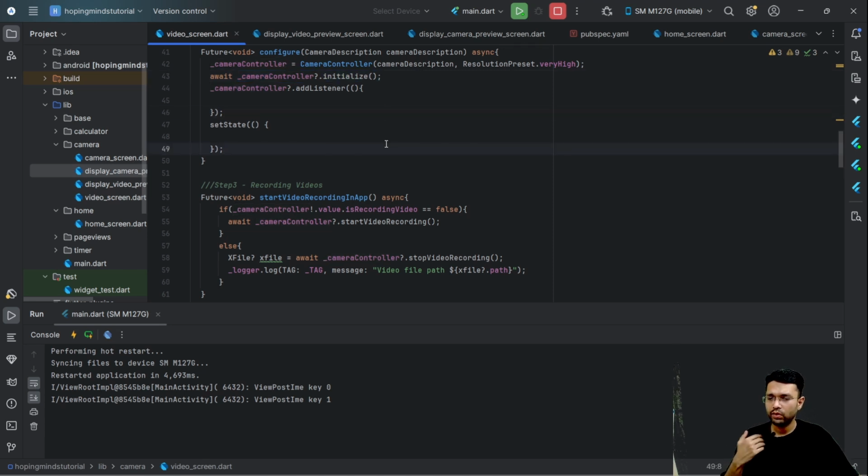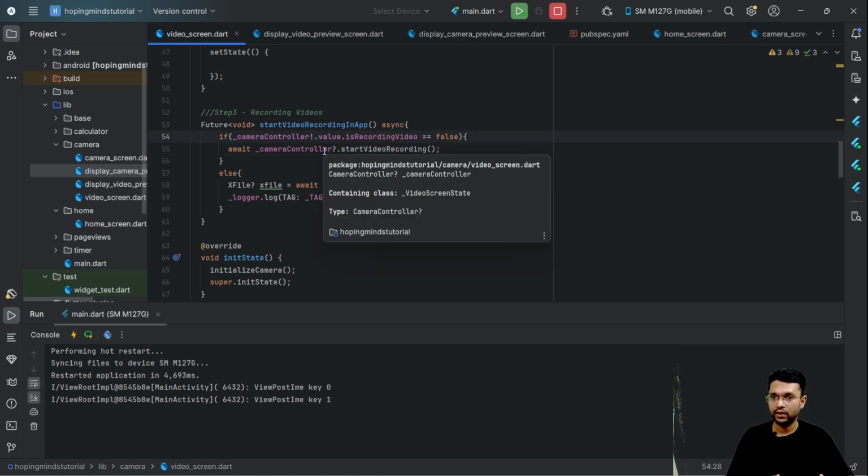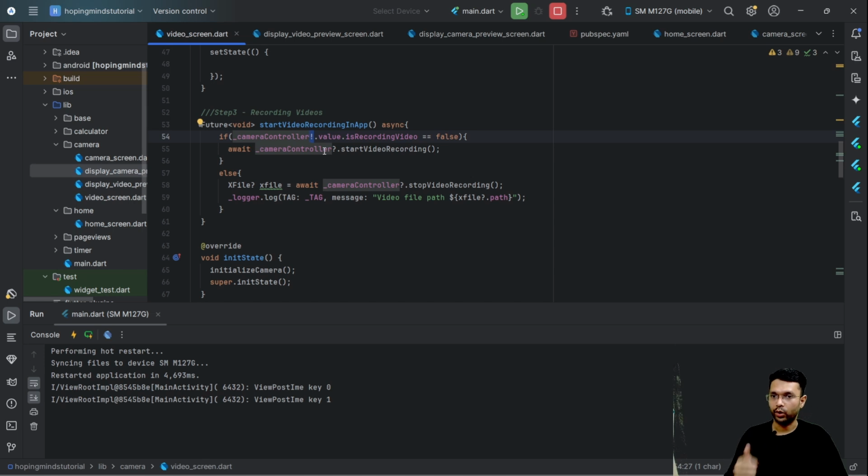Now there were certain points wherein I had to put this exclamation mark. That's something which I hate. Why do I hate it? That's because over here I'm specifically saying, in the coding pattern, force null. What do you mean by that? This variable at this particular point cannot be null, and this basically means we have to put the exclamation mark.